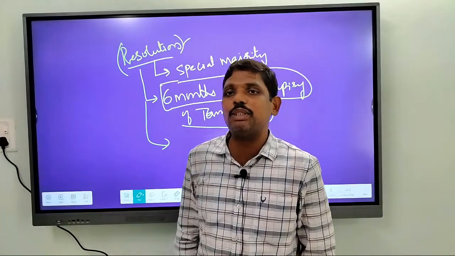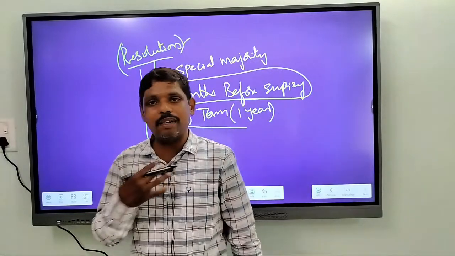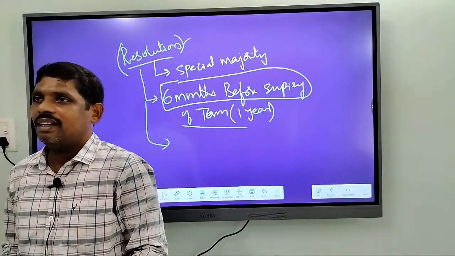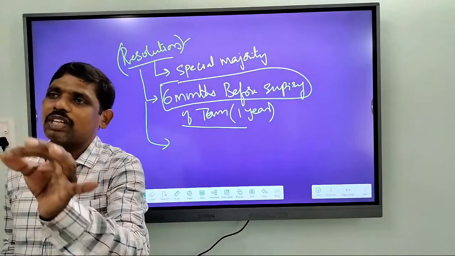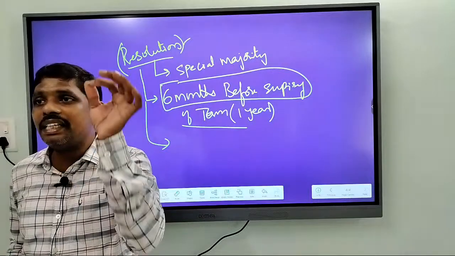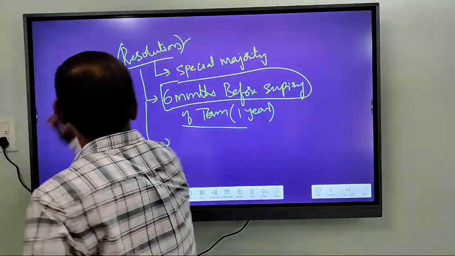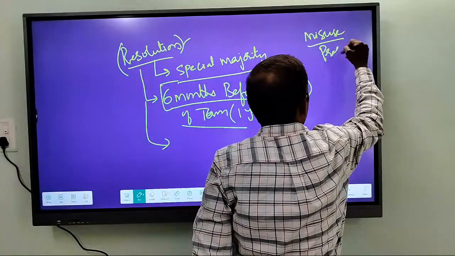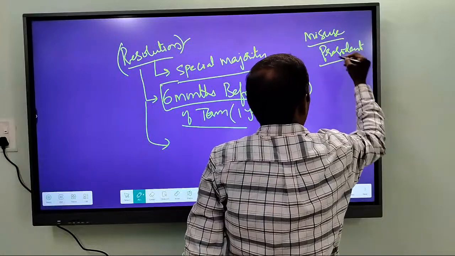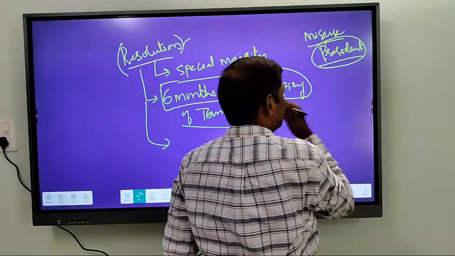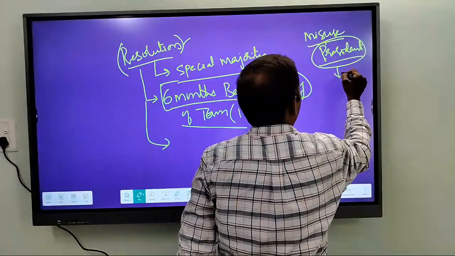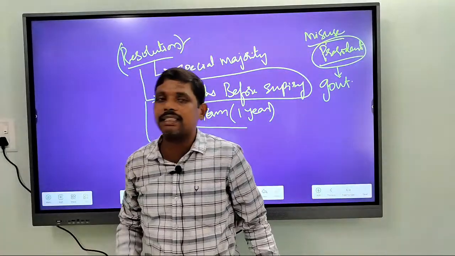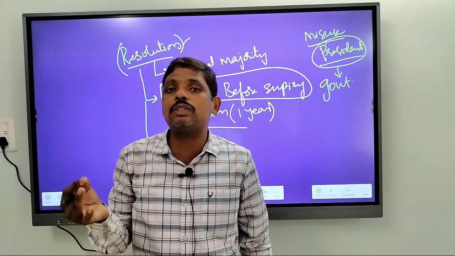So don't you think it is misuse of powers? No, for me it is misuse of powers, definitely. Or in case there is a misuse of powers by the government, is there any check on such misuse? Think that when there is a misuse of powers by the President of India, because he is the head of the government, legally speaking it is the President who is answerable, who is responsible, who imposes national emergency. If there is a misuse of powers by the government in imposing national emergency, how can this misuse be checked?